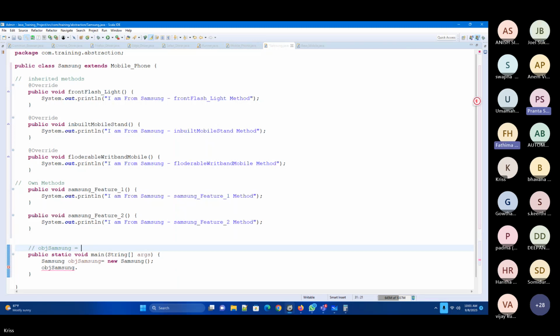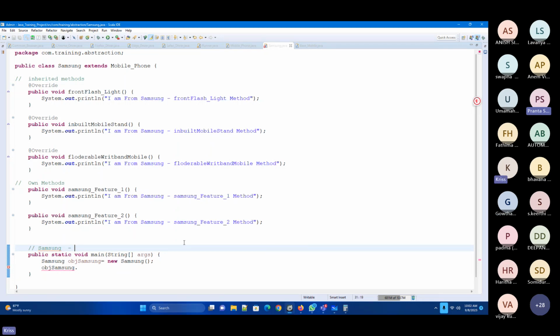Then we have to check mobile phone. Okay, so now you tell me how many inherited methods are there? 3, sir. 1, 2, 3. So now if I asked you how many methods are in the Samsung class now? 5 methods, sir. We have to go back and check, in mobile phone. 3 methods from the mobile phone and 2 methods from the Samsung.